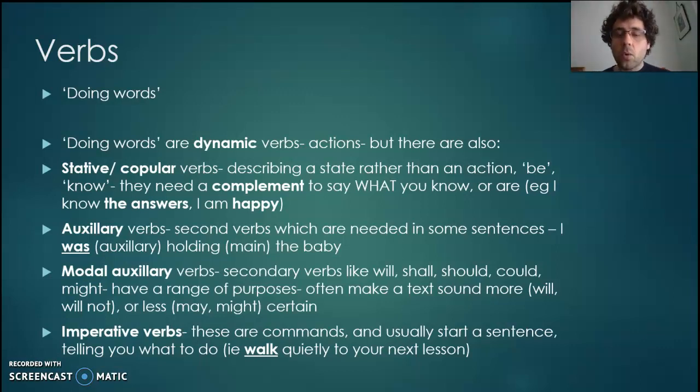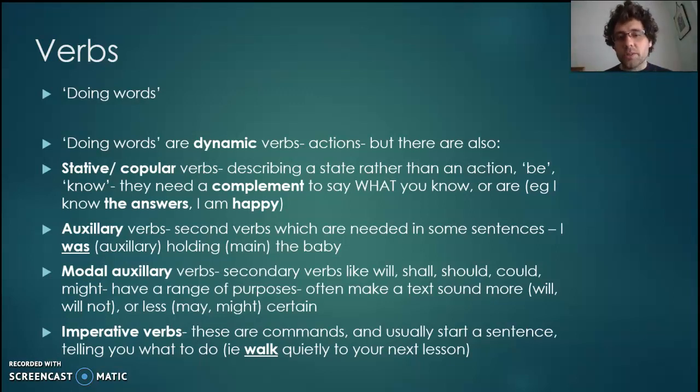So be or know. How you often see them, or what you can say is they have a complement. So in other words, they will need a word to say, well, what do you know, or what are you? So I know the answers would be a complement. That's what you know. I am happy. So it's got an adjective or a noun that explains what you have, or what you are, or what you might be.